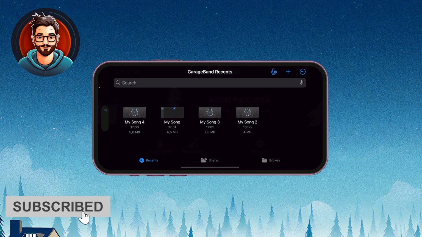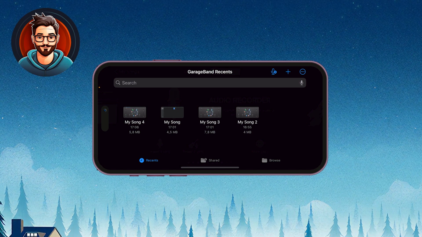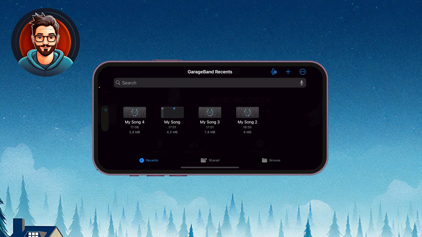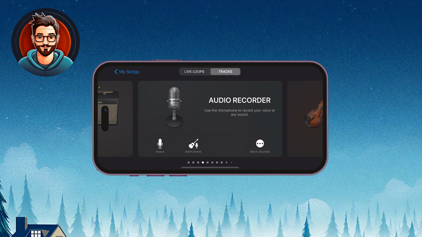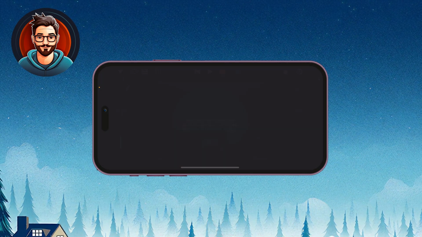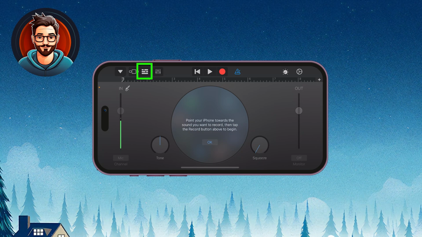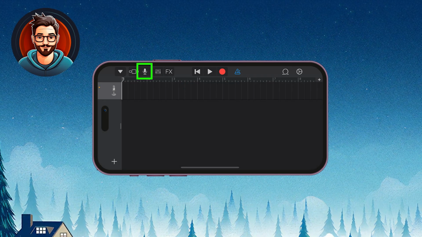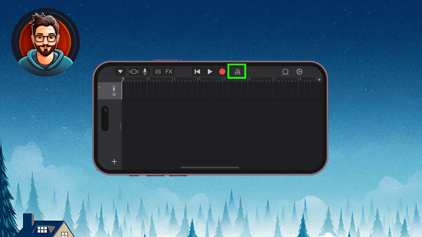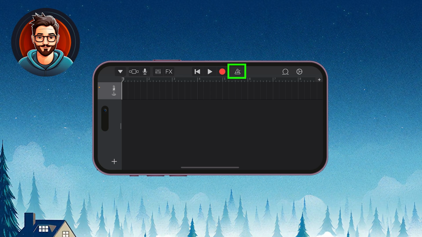Open the GarageBand app. If you see a file explorer, tap the plus button in the top right, find audio recorder and tap on it. At the top, tap the playlist icon until it shows a microphone. Tap the blue triangle to make sure it turns white.